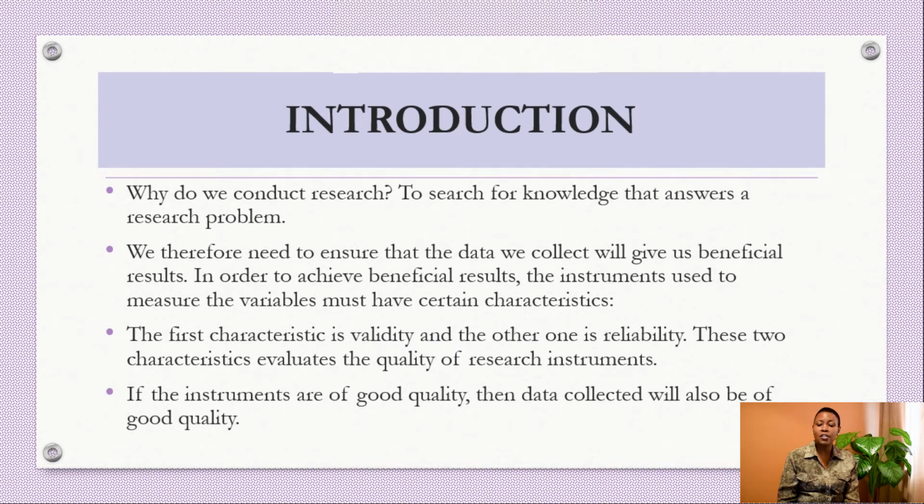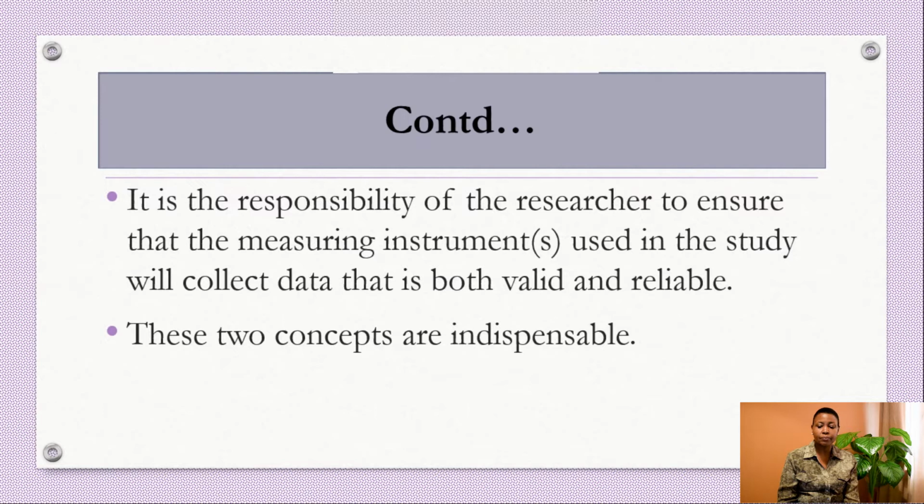And don't forget, we are discussing quantitative instruments. That means that if the instruments are of good quality, then the data collected will also be of good quality, and we will therefore get beneficial results that will enable us to answer the research problem.